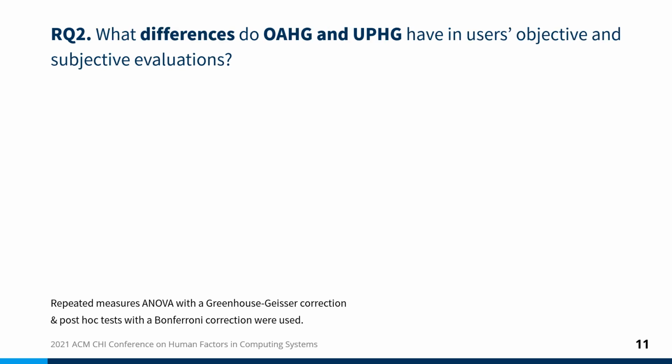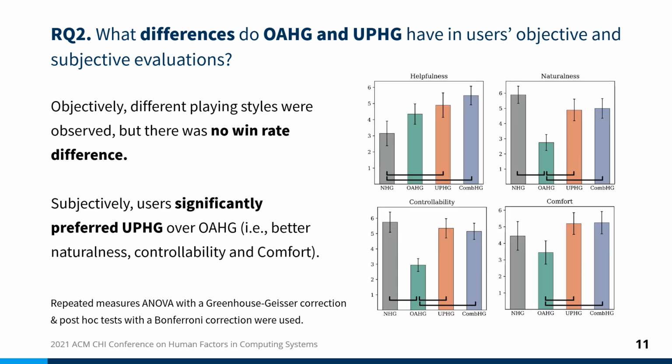Second, what difference do optimization-based and user prediction-based guidance have in users' objective and subjective evaluations? Objectively, several different playing styles were observed depending on the guidance type, but there was no win rate difference between them. Subjectively, participants significantly preferred user prediction-based guidance in terms of naturalness, controllability, and comfort.